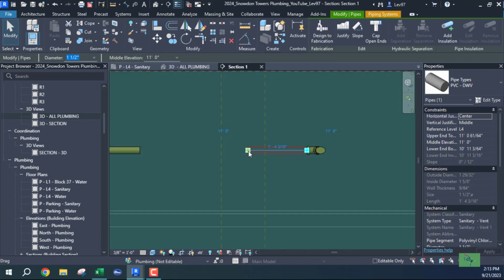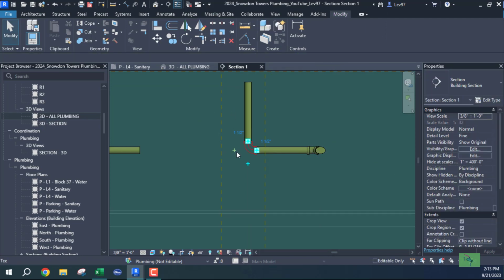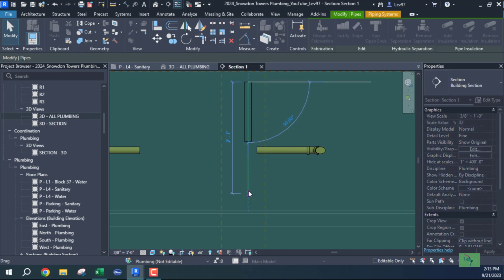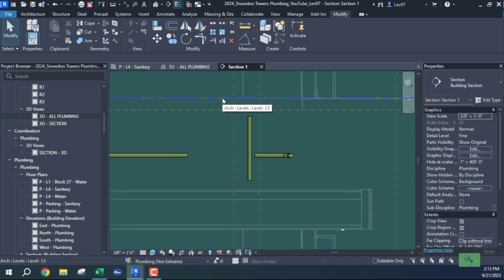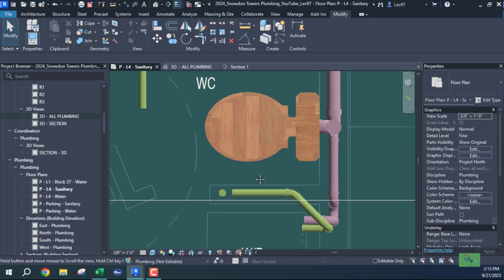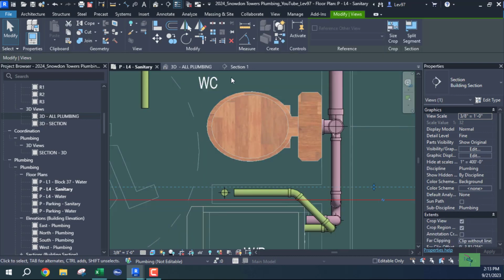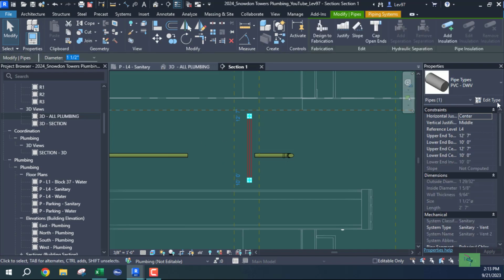Okay. So from here, this is going to be my riser. It's going to be a 2-inch riser. Can erase this part. Let's go down. Okay, so that's our riser. Let's make sure that we have the right fittings.